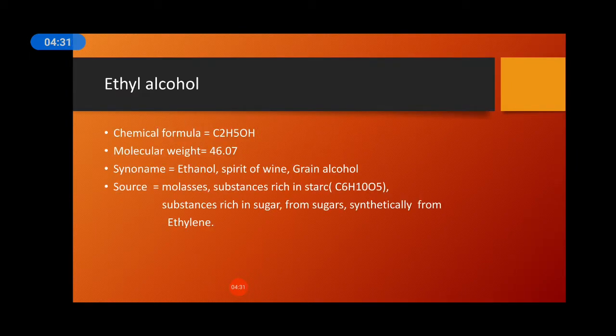Now next thing, about ethyl alcohol. See, the chemical formula is C2H5OH. Its molecular weight is 46.07. It is also called ethanol, spirit of wine and grain alcohol. The sources: the first one is molasses. What is molasses? It is a waste byproduct from the sugar factories.